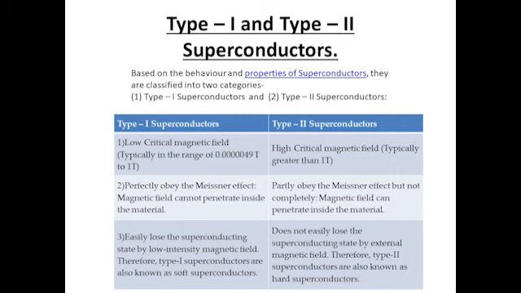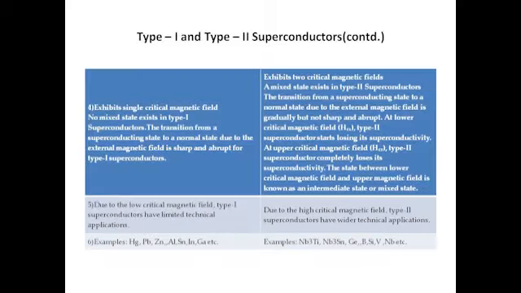But in type 2, as the magnetic field is increased, when it becomes Hc1, lines start to penetrate the specimen, but the process will be completed at another value Hc2. In between Hc1 and Hc2, the specimen is in a mixed state or vortex state. It is neither superconducting nor normal. Type 2 superconductors are technically more important because there is no sudden change to normal state.